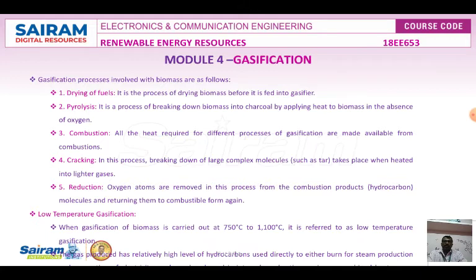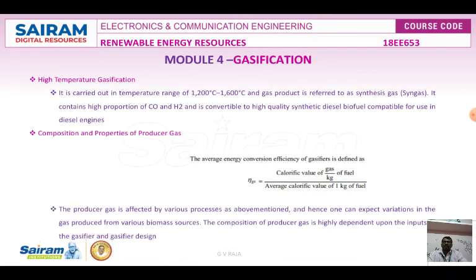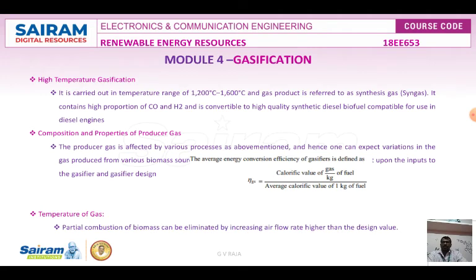And we have various gasification processes: low temperature gasification, high temperature gasification, composition of the properties of the producer gases, and then temperature of gases. These are all the types of classifications. In low temperature gasification, when the gasification of biomass is carried out at 750 degrees Celsius to 1100 degrees Celsius, low temperature gasification gas is produced.